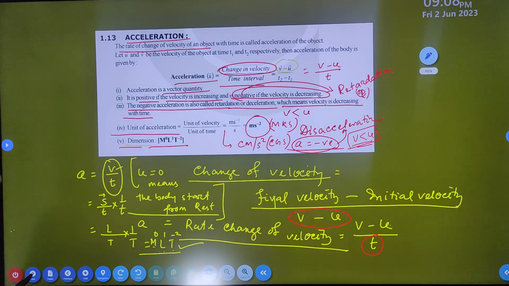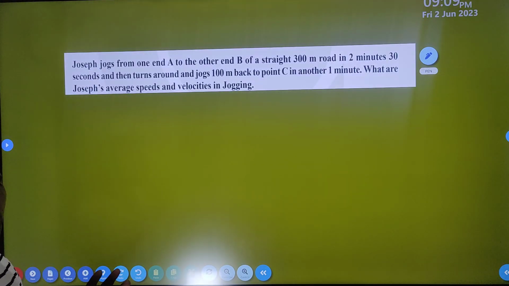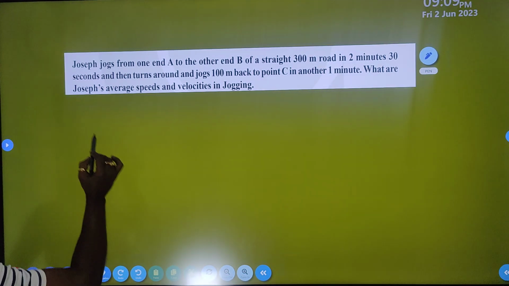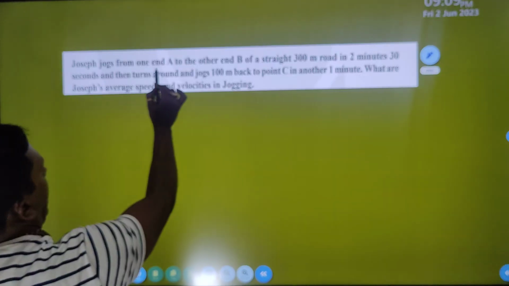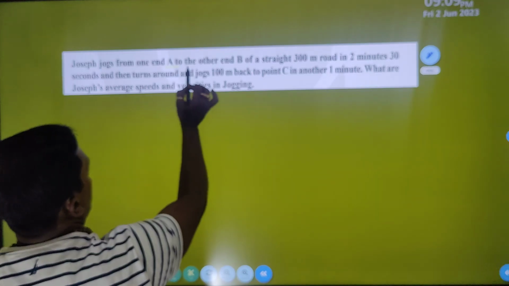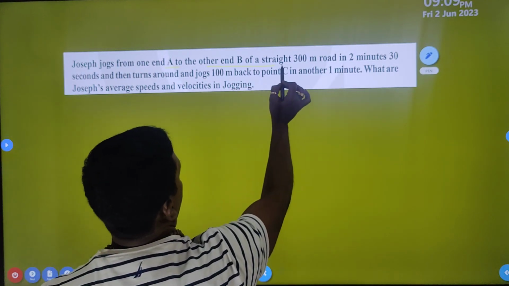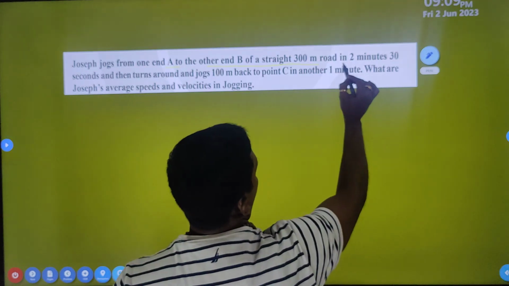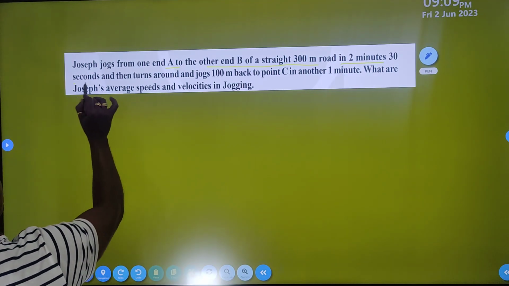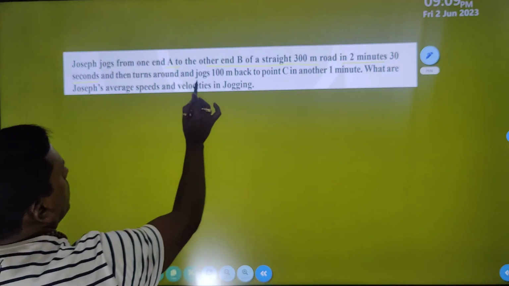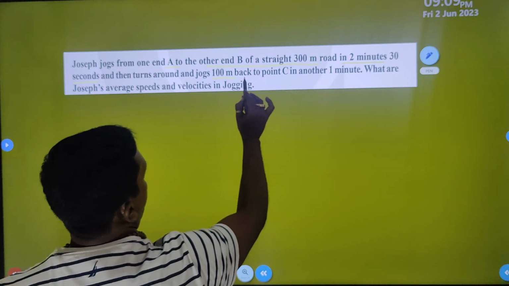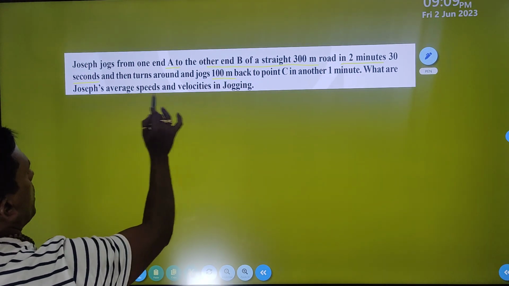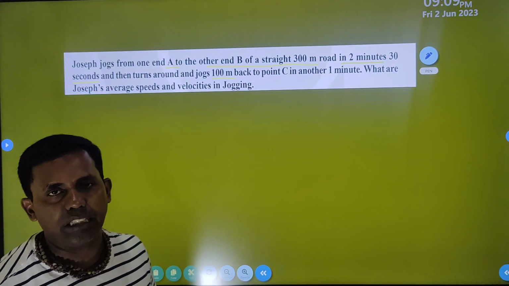Understood? Now let's go through a simple question related to it. Joseph jogged from end A to the other end B of a straight 300-meter road in 2 minutes and 30 seconds. Then he turned around and jogged 100 meters back to point C in another 1 minute. What are Joseph's average speed and velocity in the jogging?